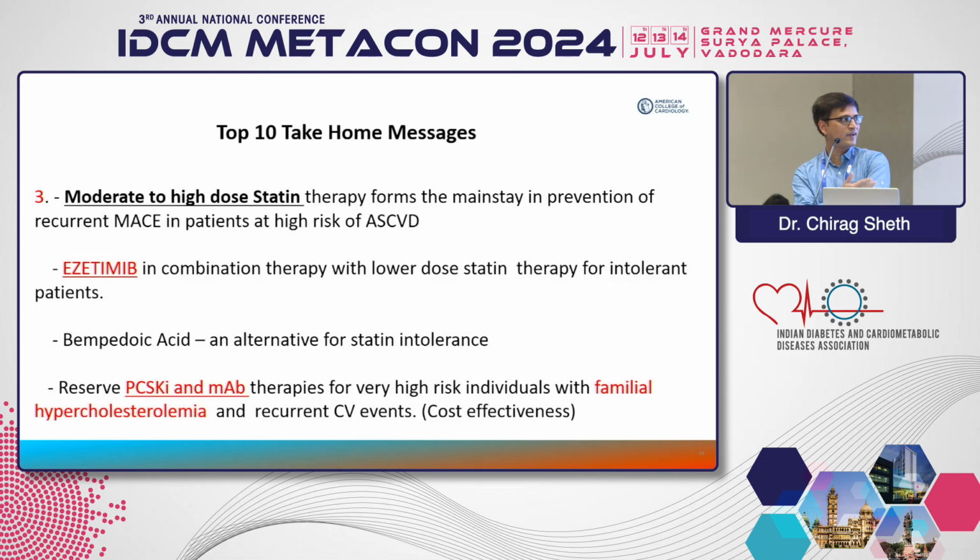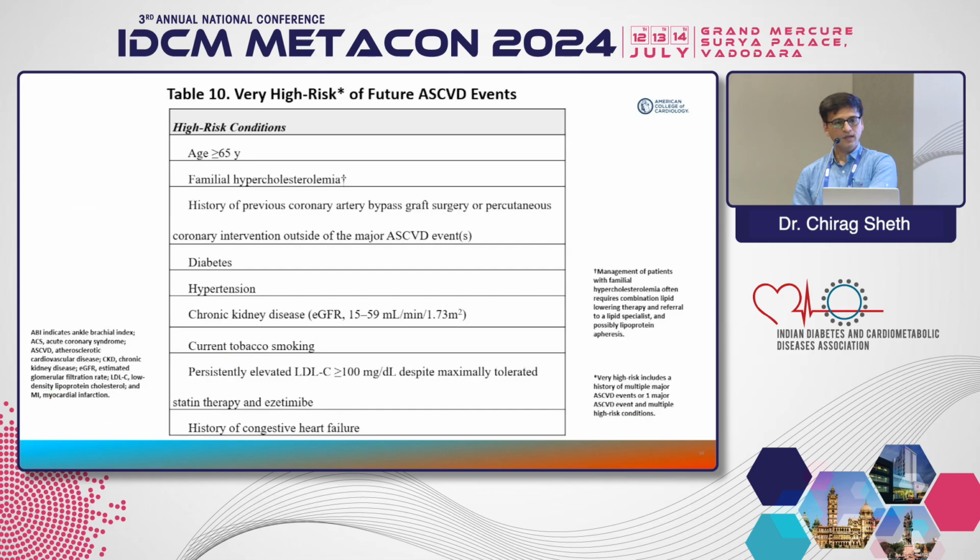Data are there for maybe 5 years, 6 years. Data is still accumulating. So we should stick to statin and ezetimibe, and probably it will take care of more than 95% of patients who have dyslipidemia. The PCSK9 probably is reserved for maybe less than 5% of patients. So all these very high risk of future ASCVD events, they are more or less the same as what we have already discussed. And all these patients definitely should have LDL reduction of 50% of baseline or less than 70 milligram per deciliter.